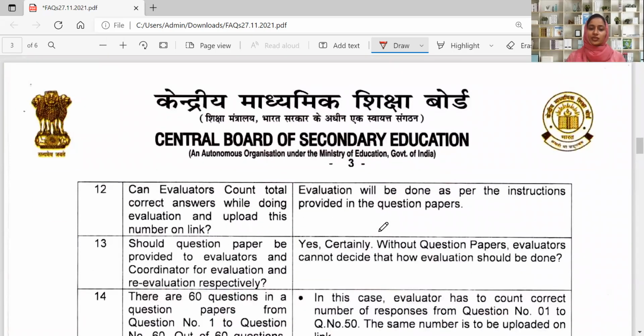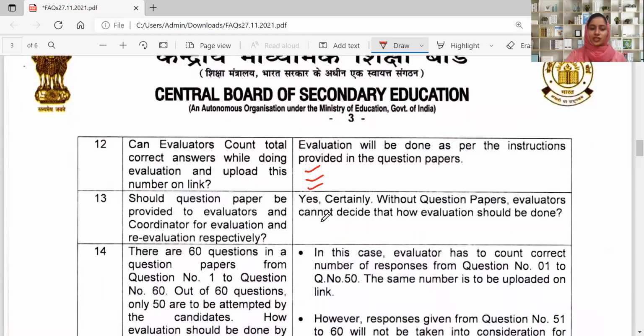Can evaluators count total correct answers while doing evaluations and upload this number on the link? Yes, evaluation will be done as per the instruction provided in the question paper. Evaluators have to count the total number of correct answers. This is how the instruction was given earlier.